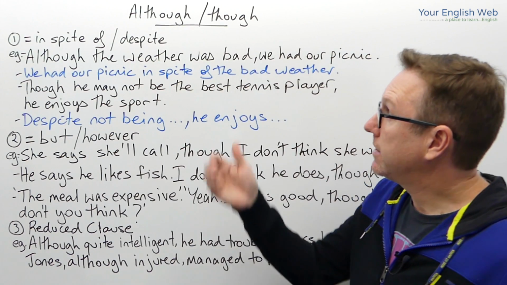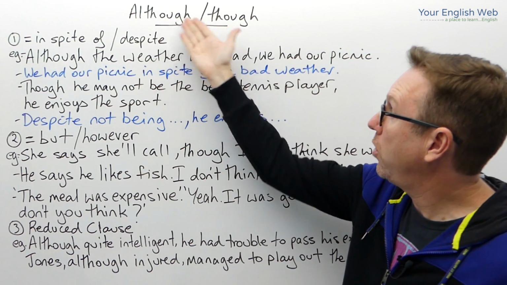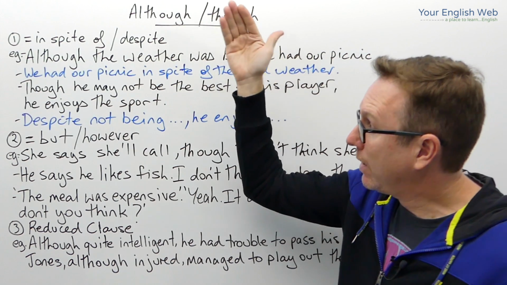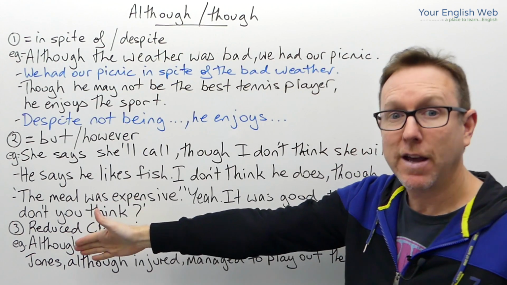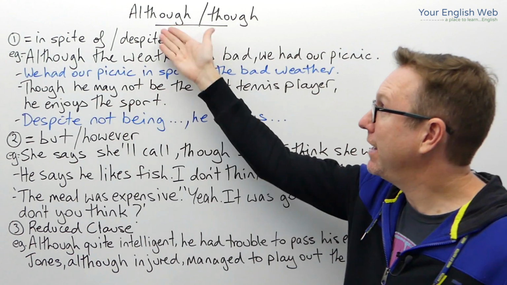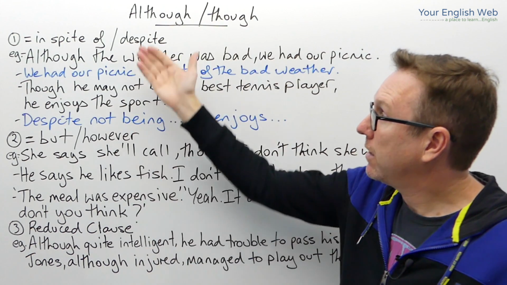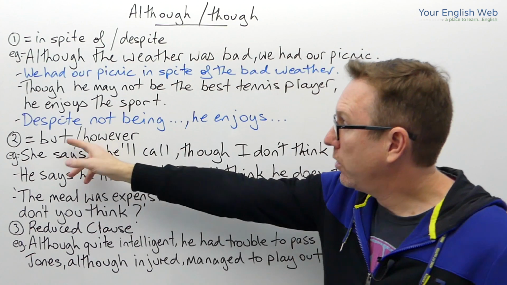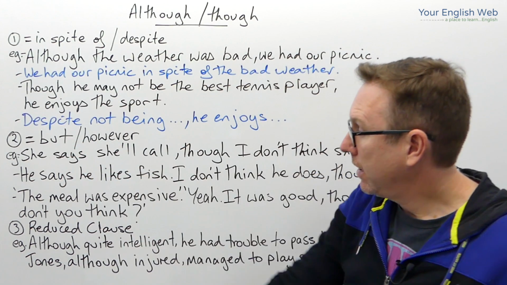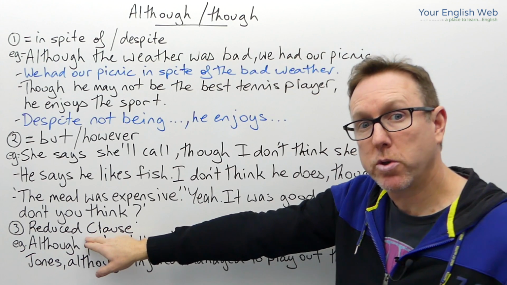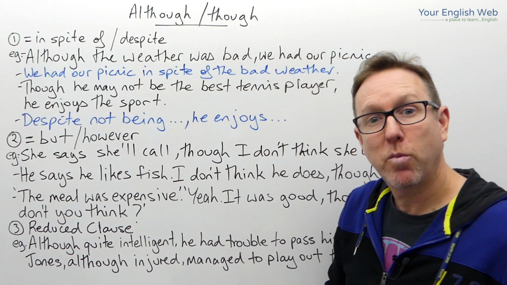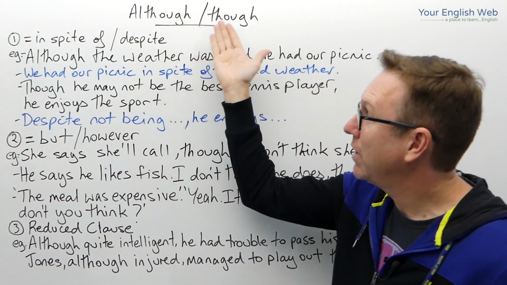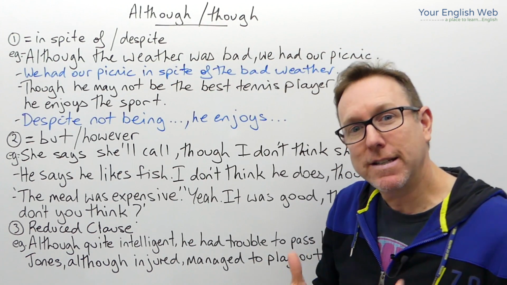Now, as I said, today's lesson is looking at how we use although and though in English. And we have three ways that we can use these two words. They can be a substitute for in spite of or despite. They can also mean but or however, and they can also be used in reduced clauses. Now this lesson will come in handy if you want to perfect your English and know how we can use these two particular words in different ways.